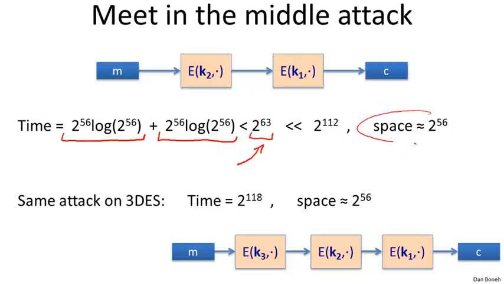Now, someone might complain that in this algorithm we have to store this big table, so it takes up a lot of space, but so be it. Nevertheless, the running time is still significantly smaller than 2 to the 112.